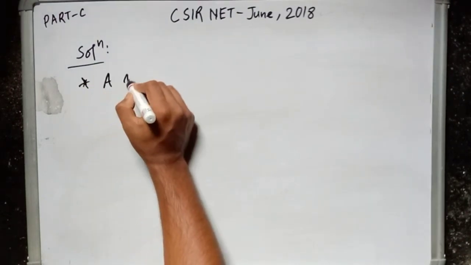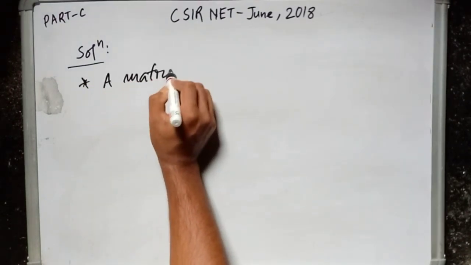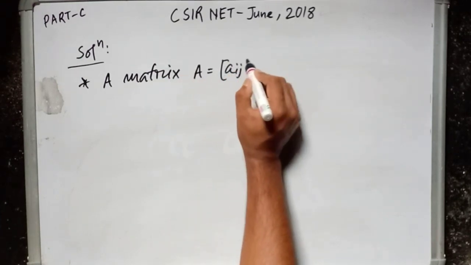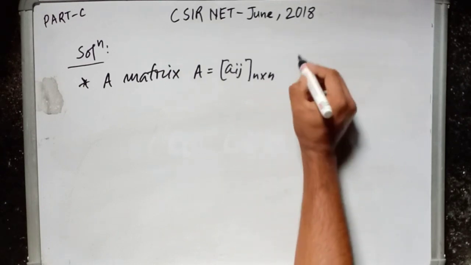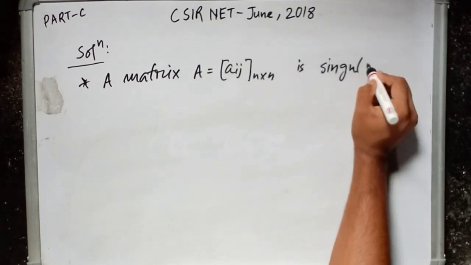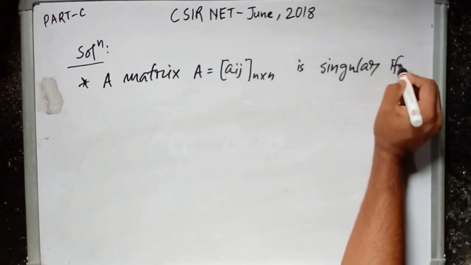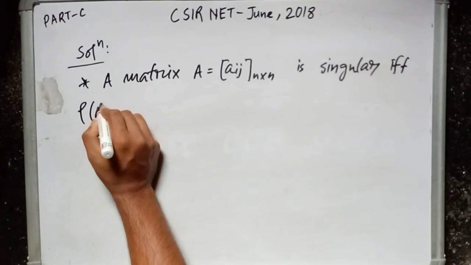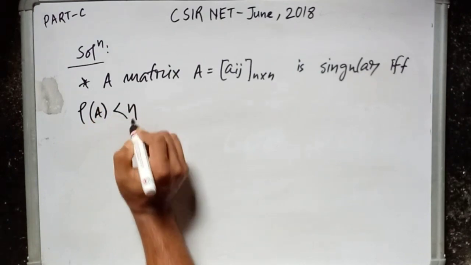A matrix A equal to Aij of order n cross n is singular if and only if rank of A is less than n.